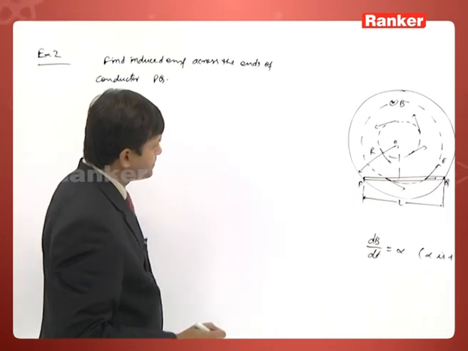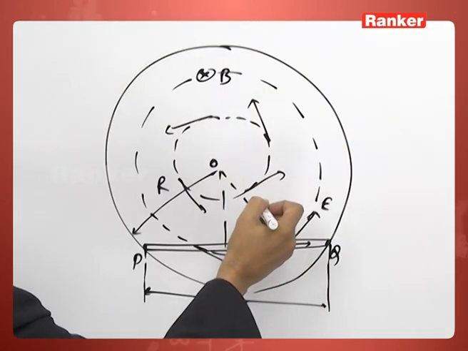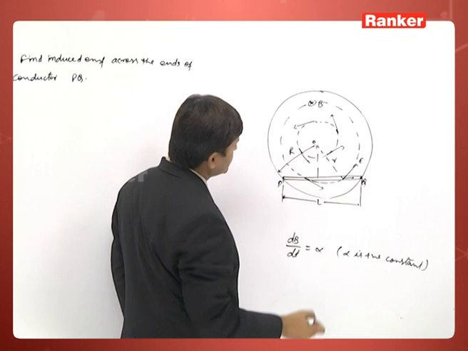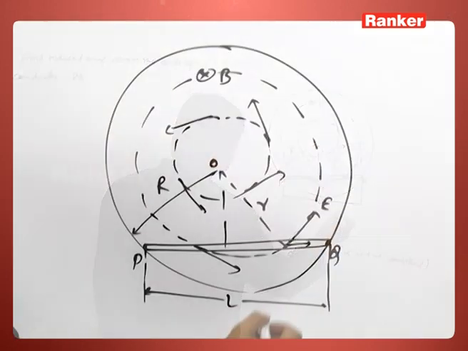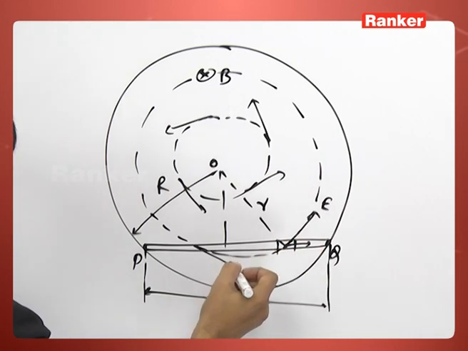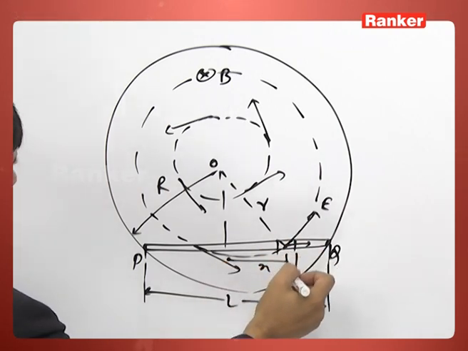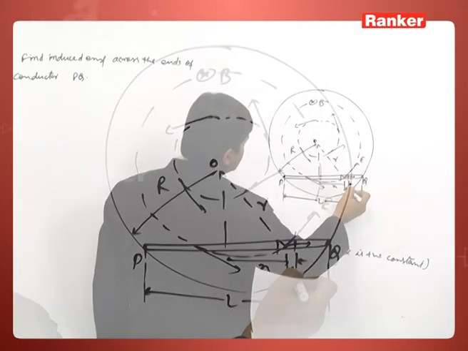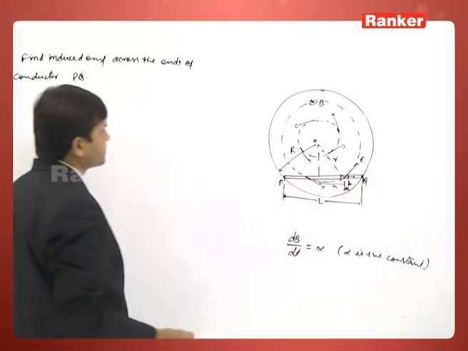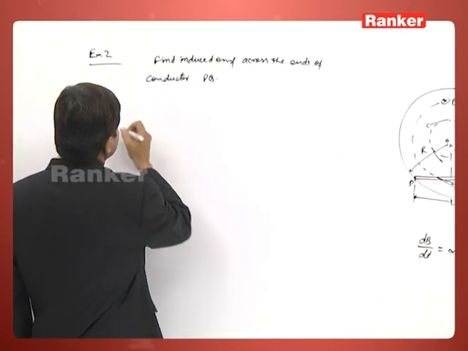So, see here, let this point be at distance r from the axis of the loop, and we are moving to this side. Let x be the distance, and this is dx. First of all, the electric field at this location, see the solution.